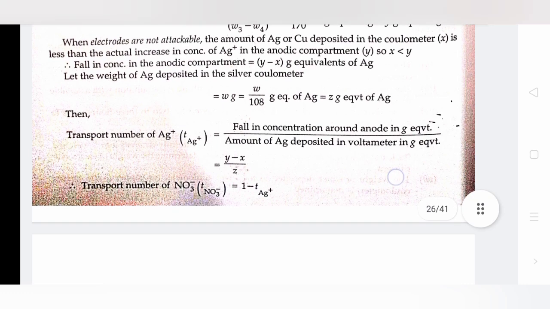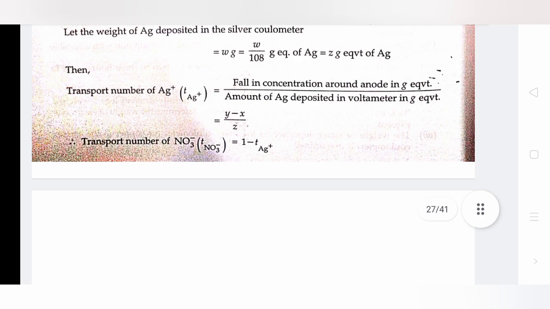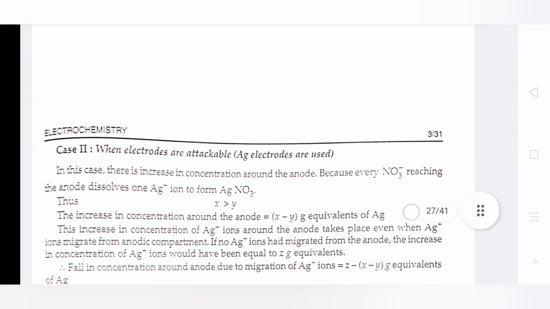Then transport number of Ag positive equals falling concentration around the anode in gram equivalent amount divided by amount of Ag deposited in the voltameter in gram equivalent, equals Y minus X divided by Z. Transport number of NO3 negative equals 1 minus T of Ag positive.